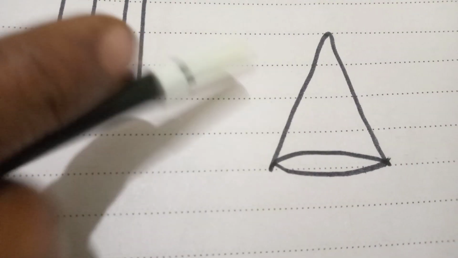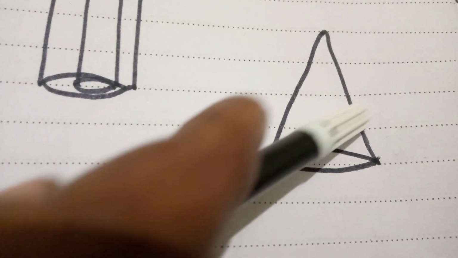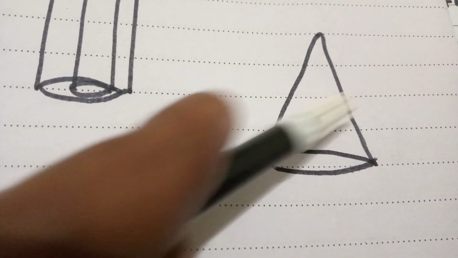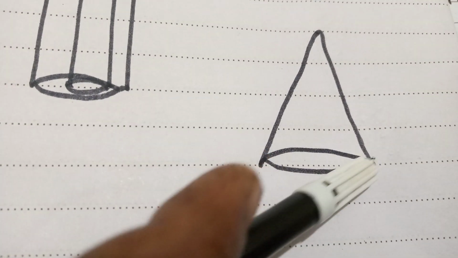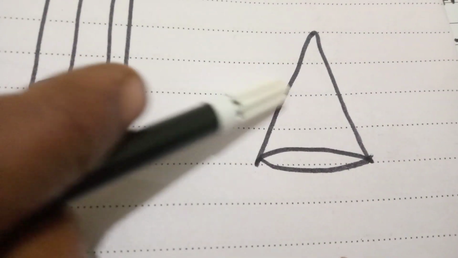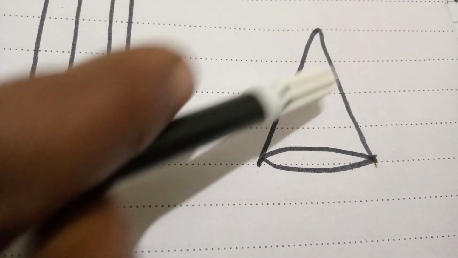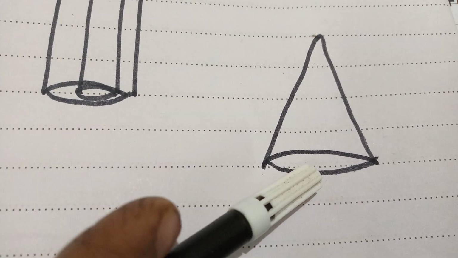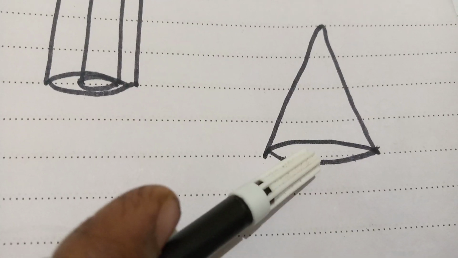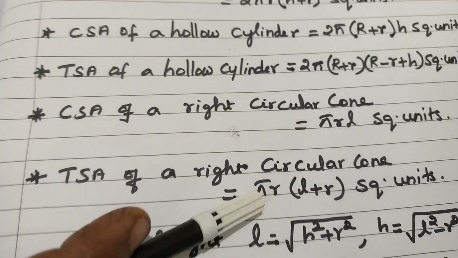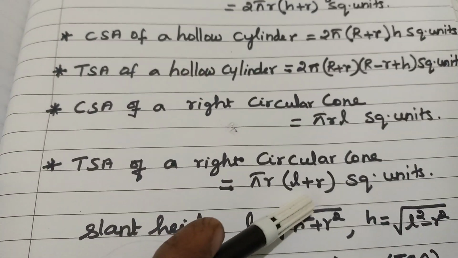See this cone, only this outer curved area is the CSA, for this we have the pi r L formula. Then TSA means this area plus this base area. For that, pi r L plus pi r square. Only for curved surface area we have the pi r L formula. Then the TSA formula is this pi r L plus this base area pi r square. If we take the common value outside, we get pi r into L plus r square units.